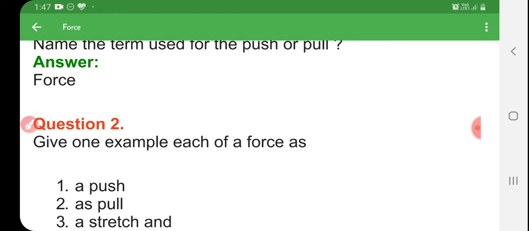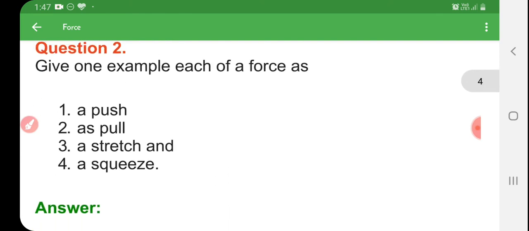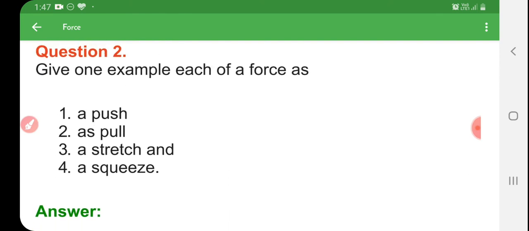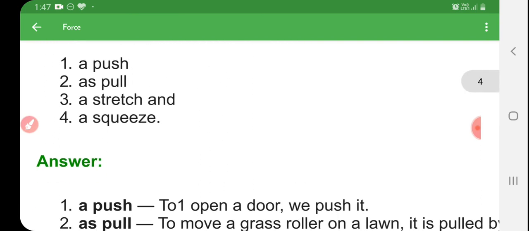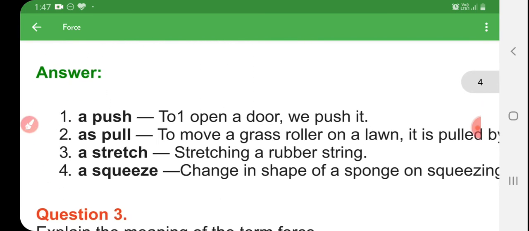Question number 2. Give one example each of a force: push, pull, stretch and squeeze. These are examples of the force we can apply.